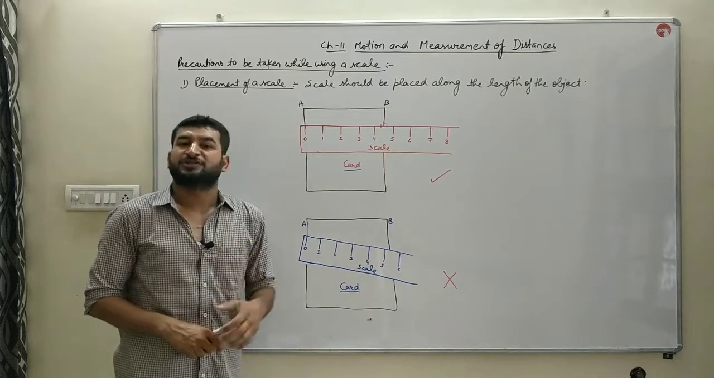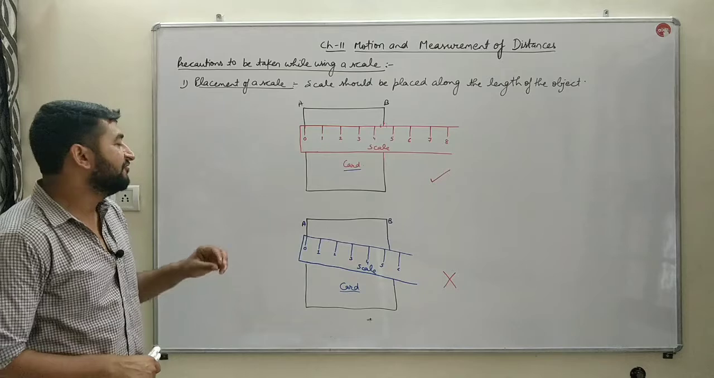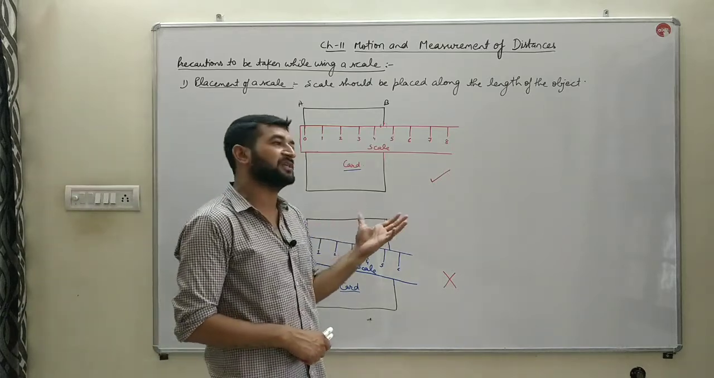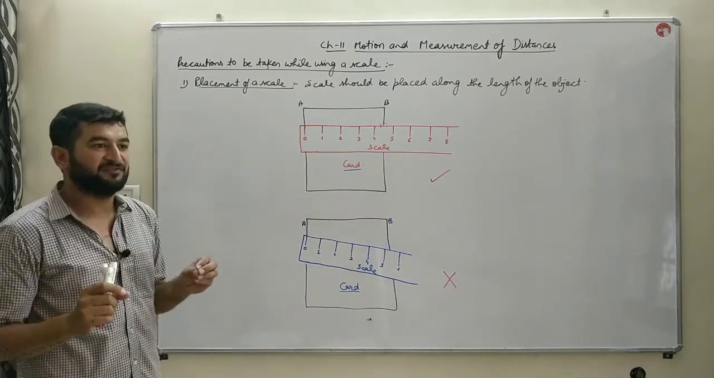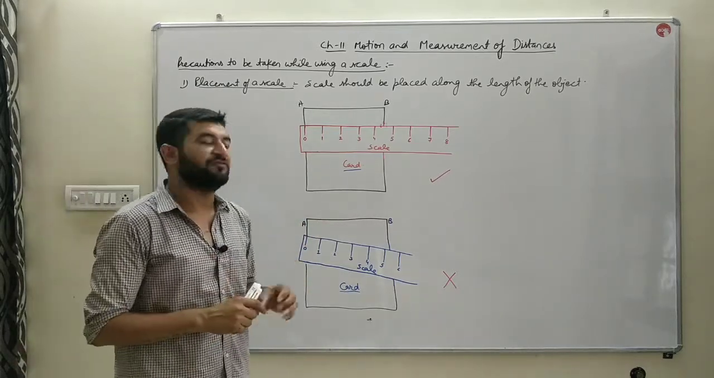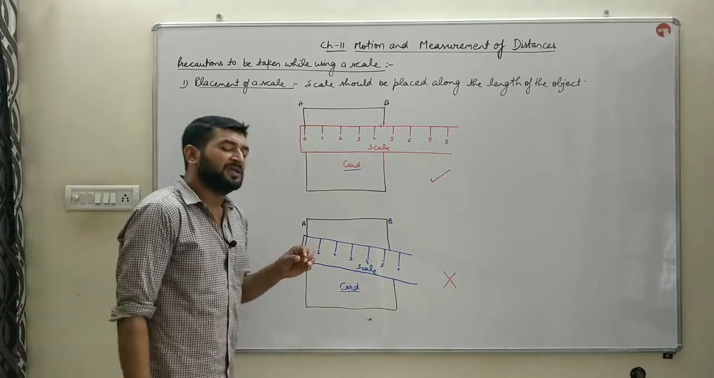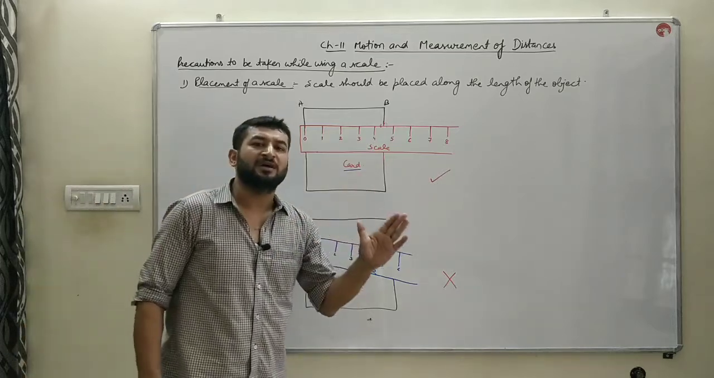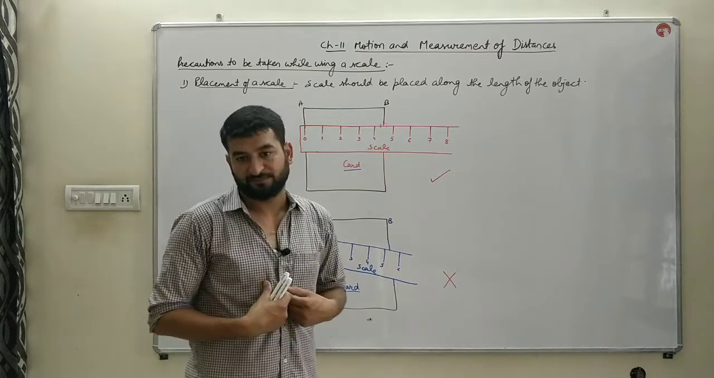The next topic which we have to discuss is the precautions to be kept in mind while measuring a distance, while measuring a length using a scale. There are certain precautions which are necessary while measuring a length. The first one is placement of a scale. The scale must be placed along the length of the measurement or the length of the measuring device which we are using.